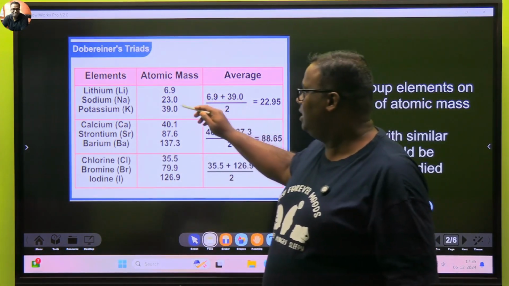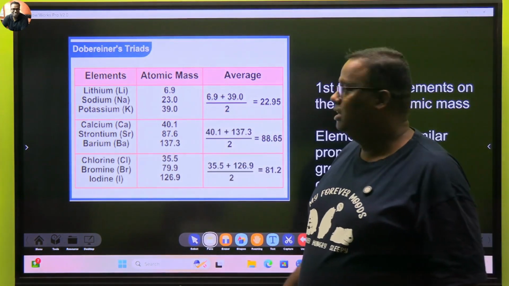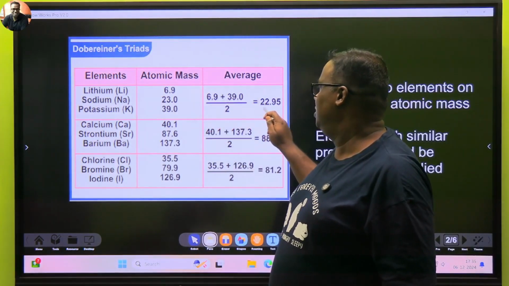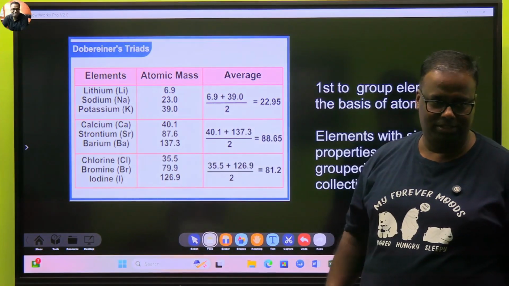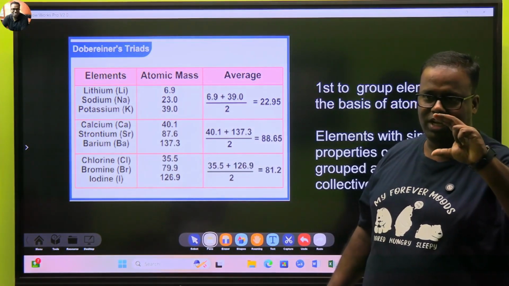So if you add the atomic masses of the first and third, by geometric mean or mean, you just get the atomic mass of the third one. These were known as triads.